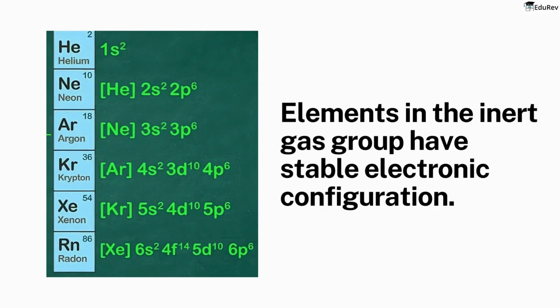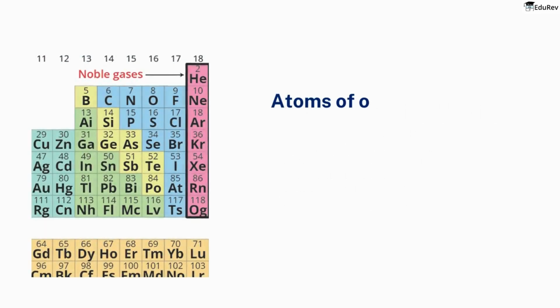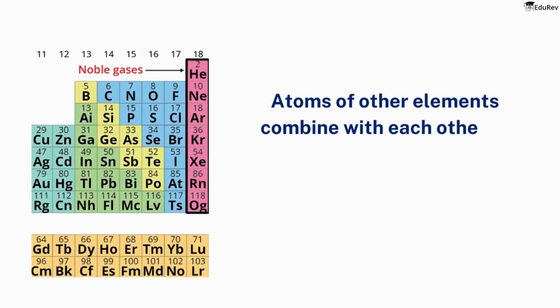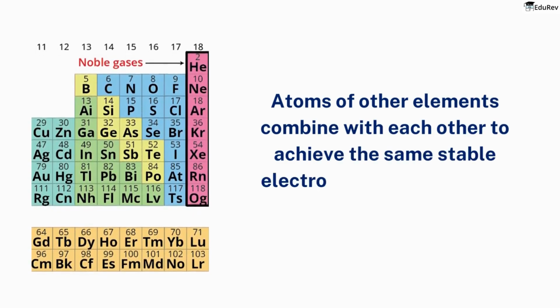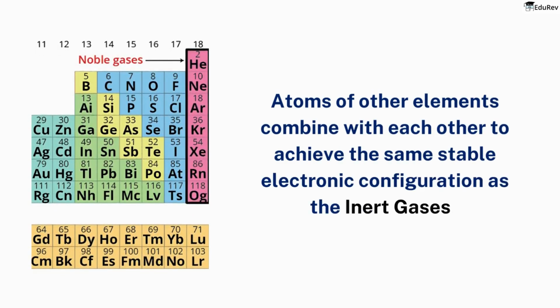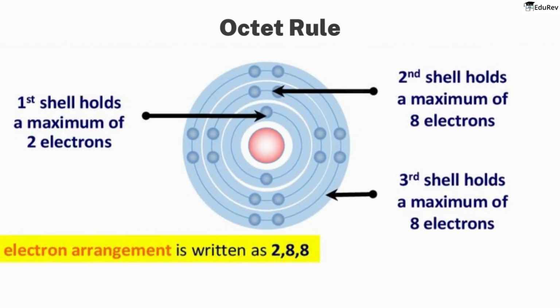Atoms of other elements combine with each other to achieve the same stable electronic configuration as the inert gases. The most stable configuration is to have either 2 electrons, in the case of the first energy shell, or 8 electrons in their outermost energy level. This configuration is called the octet rule, and it is the state of maximum stability and minimum energy.